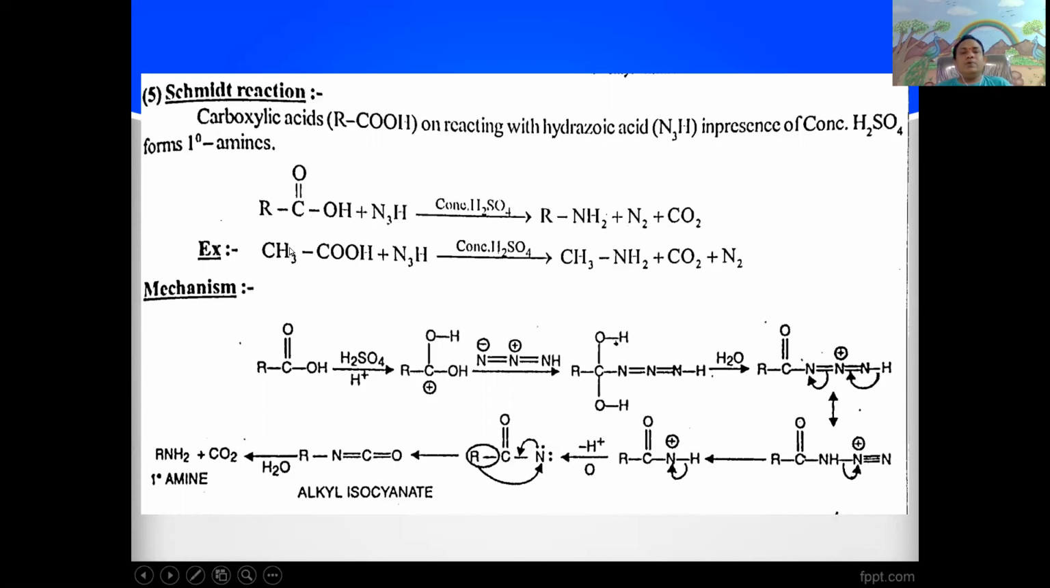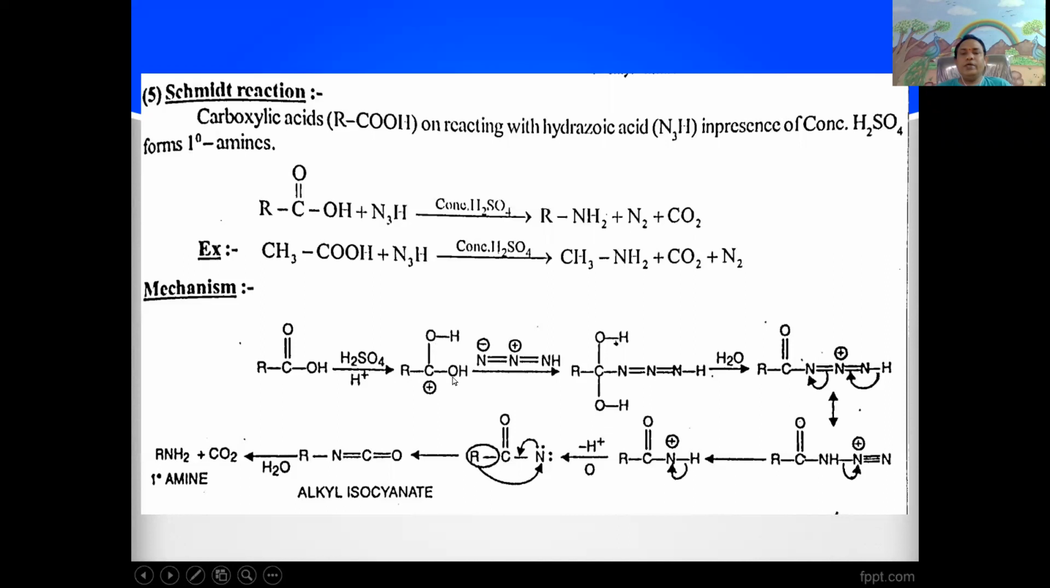Then take a specific example, acetic acid or ethanoic acid. Upon treatment with hydrazoic acid in the presence of concentrated sulfuric acid, it gives methylamine with the liberation of carbon dioxide and nitrogen. Here in the mechanism, first the carboxylic acid is treated with sulfuric acid, meaning H plus ion. In the carbonyl group, the carbon-oxygen pi bonded electrons are polarized towards the oxygen. Here oxygen gets negative charge, carbon gets positive charge.